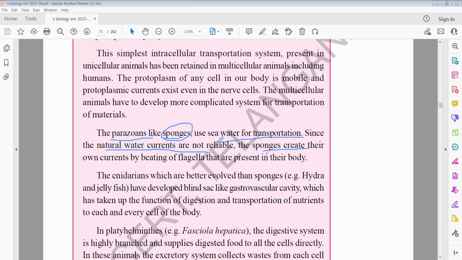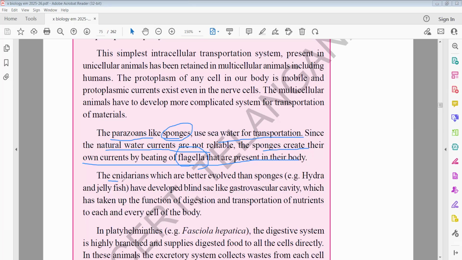The sponges create their own current by beating flagella present in their body. Because they have one of the locomotory organs like flagella, their movement helps the movement of nutrients and other chemical substances within the body from one place to another place.